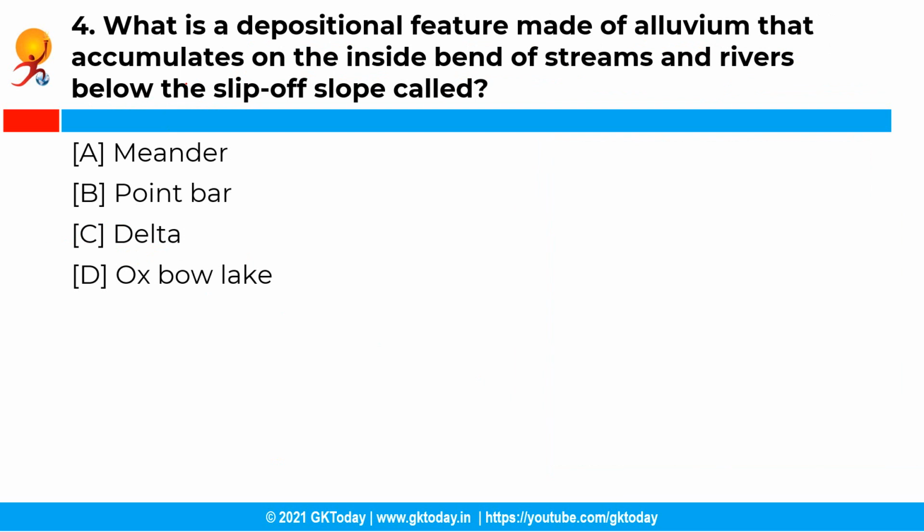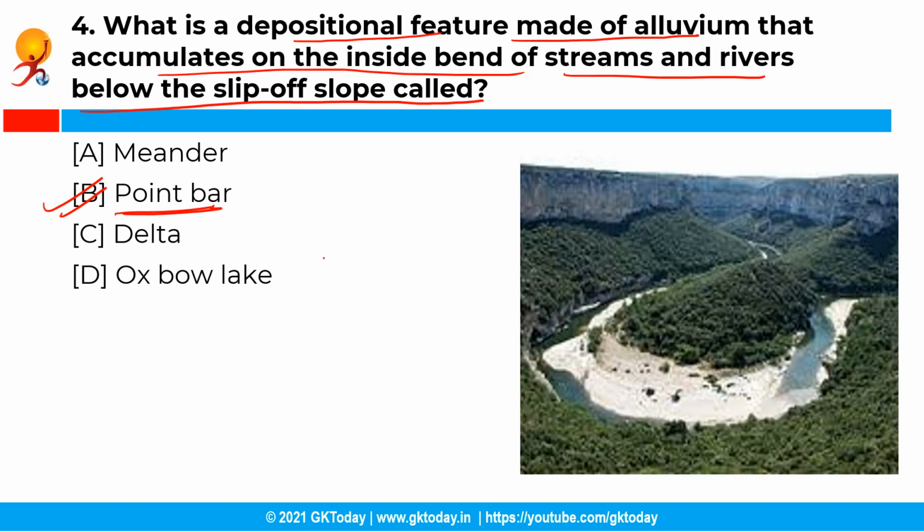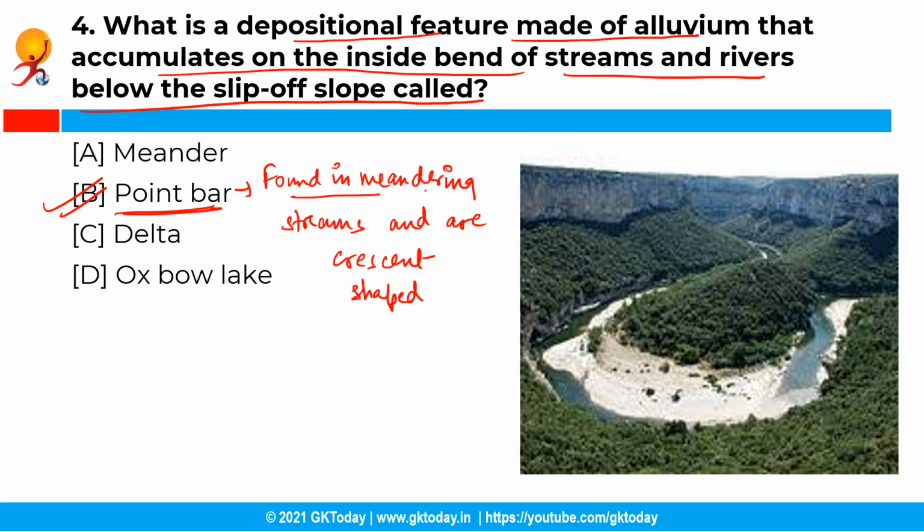So what is a depositional feature made of alluvium that accumulates on the inside bend of streams and rivers below the slip-off slope called? So you have the following options and the correct answer is option B, that is a point bar. See, a point bar is a depositional feature made of alluvium which accumulates at the inside bend of the river below the slip-off slope. Point bars are found in meandering streams and are crescent shaped. Moving ahead with the next question.